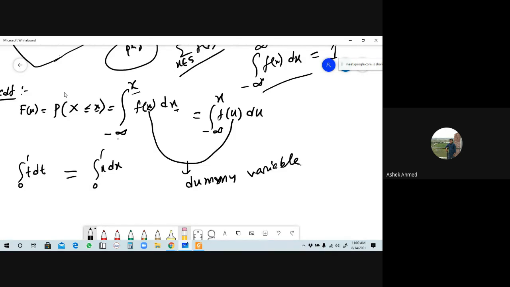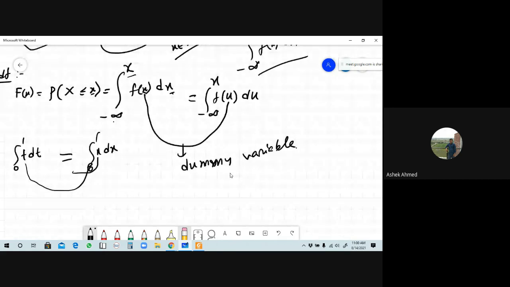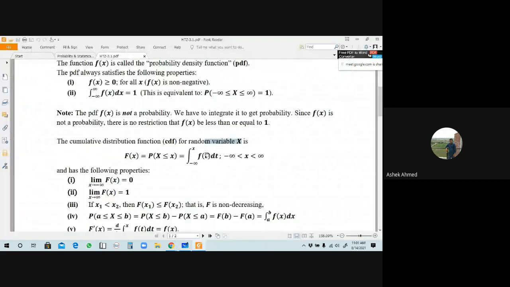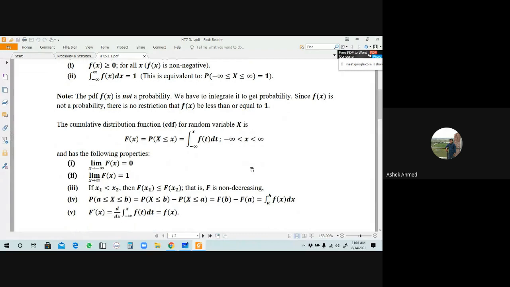In that case we can say that x and t here are dummy variables. We can write with respect to any variable, but remember that the variable of integration can be changed to another variable, but if there is a variable in the limit, we cannot change it. Understand? Yes sir. So if t is written here, you can write f of t dt, but the values of x will be from minus infinity to plus infinity.